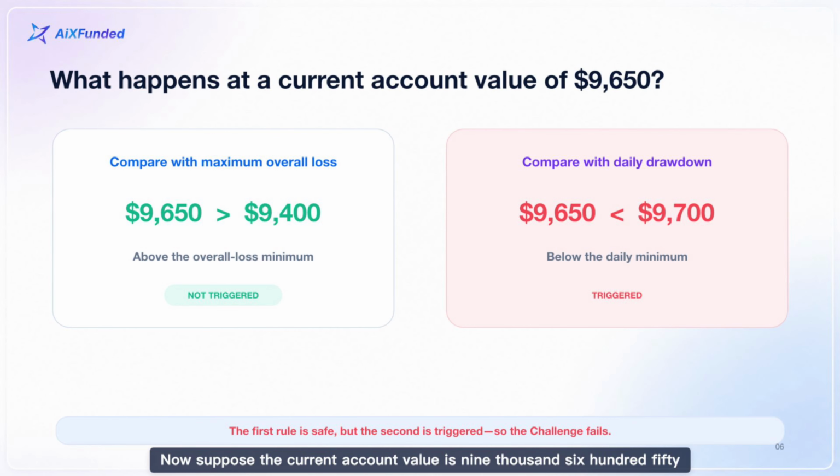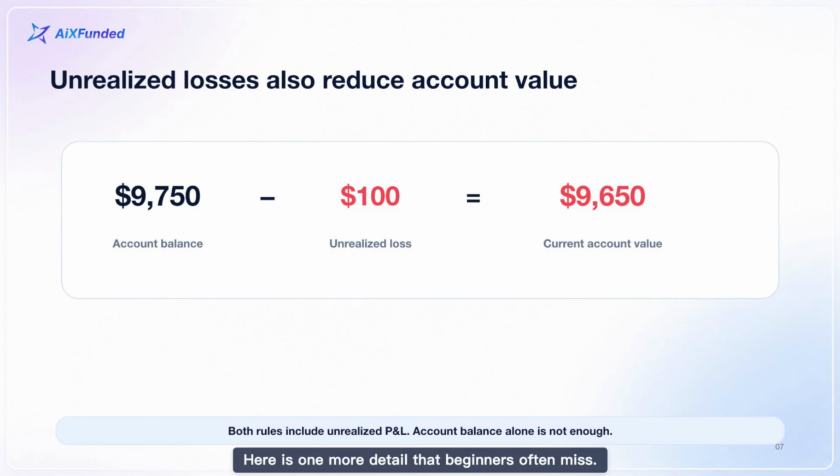Now suppose the current account value is $9,650. Compare it with the maximum overall loss floor first. $9,650 is higher than $9,400, so the maximum overall loss rule has not been triggered. But compare it with the daily drawdown floor. $9,650 is lower than $9,700. The daily drawdown rule has been triggered, so the challenge fails even though the overall loss floor has not been breached.